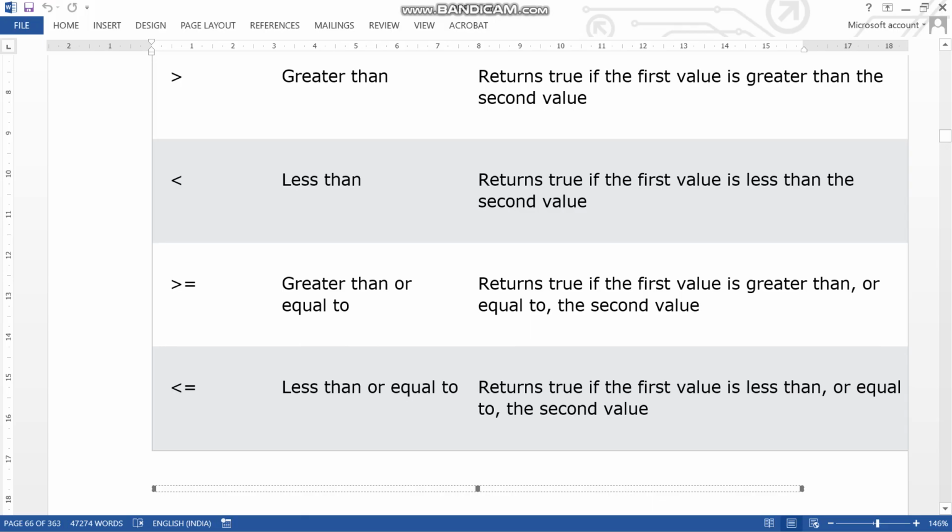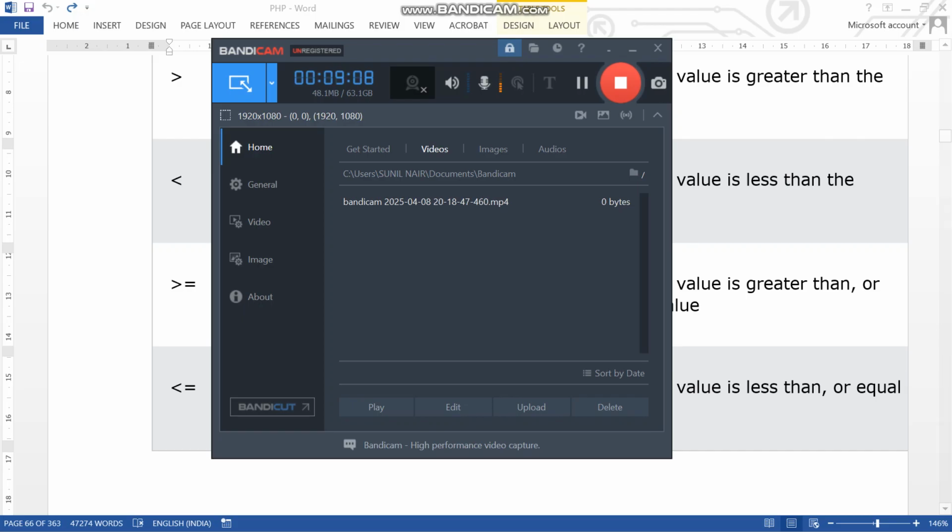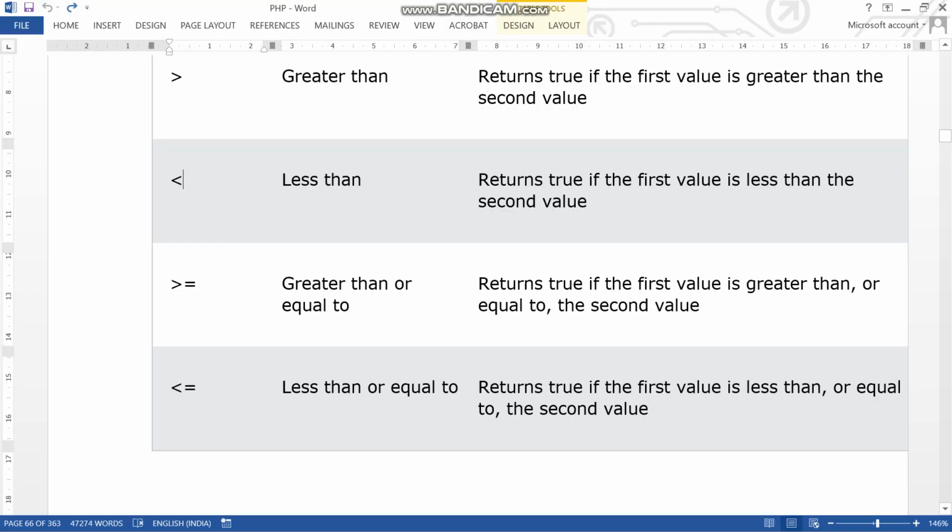One of the persons told that this is less than, this is less than. If it goes like this, then it goes to this less than and that greater than. So whatever values are entered into that thing, the operators also work according to the data.